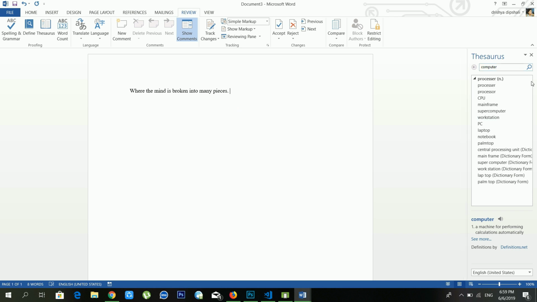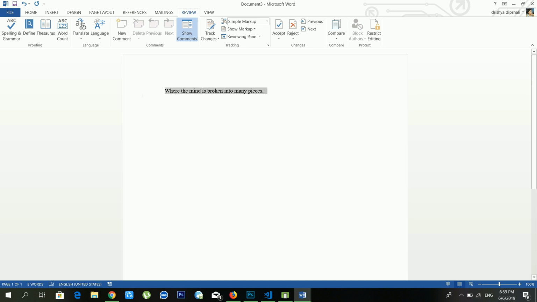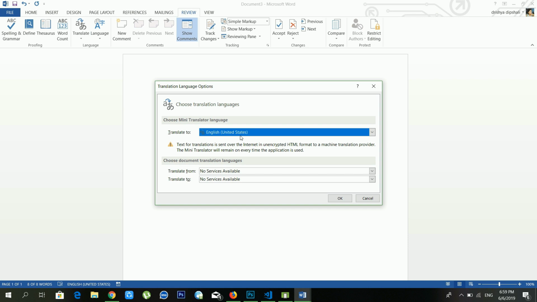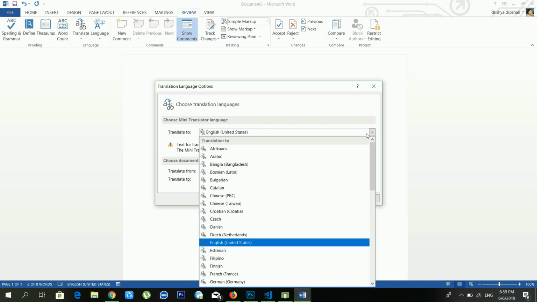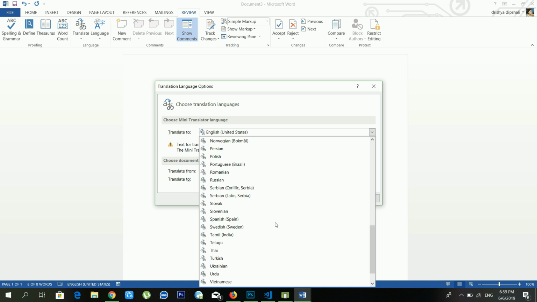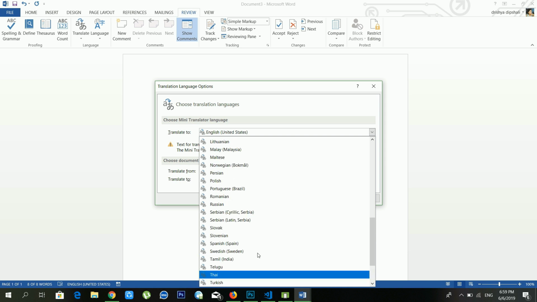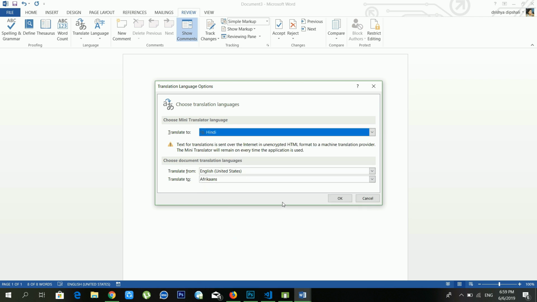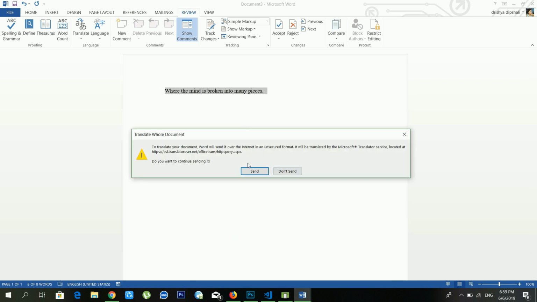Another option available is translate. If you want to translate your document into another language, in that case it will be very useful. From translate, there are lots of options available. If you want to translate this into Hindi, what happened? Okay, send.